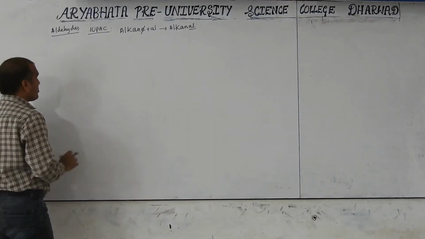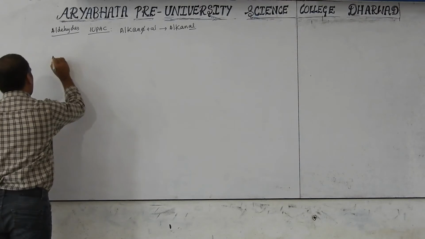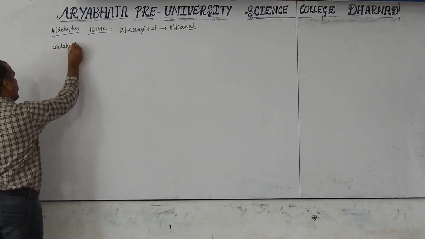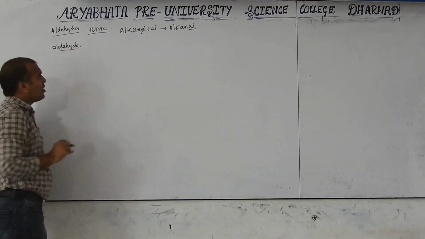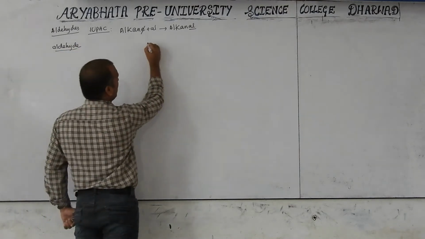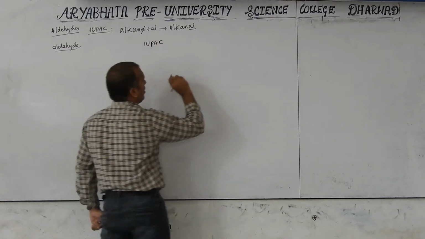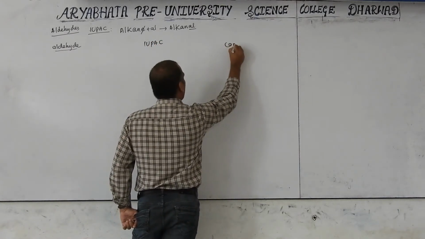Now here, for the aldehyde, the formula is given first, the middle is the IUPAC nomenclature, and the last is the common name.